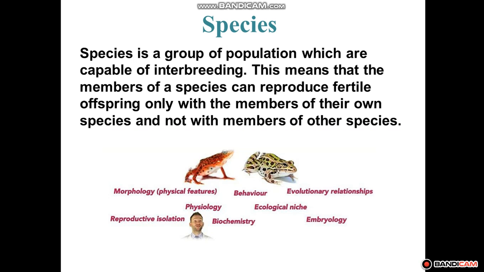This means that the members of a species can reproduce fertile offspring only with the members of their own species.